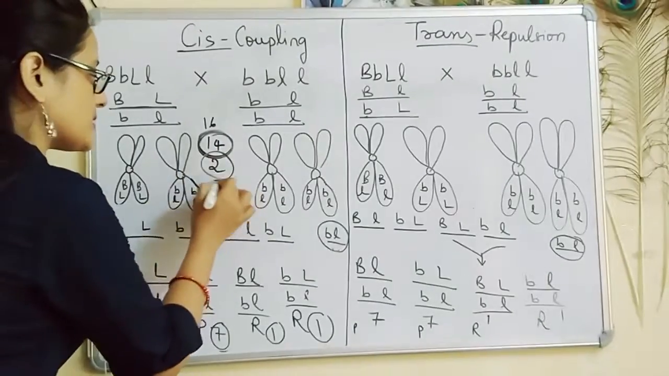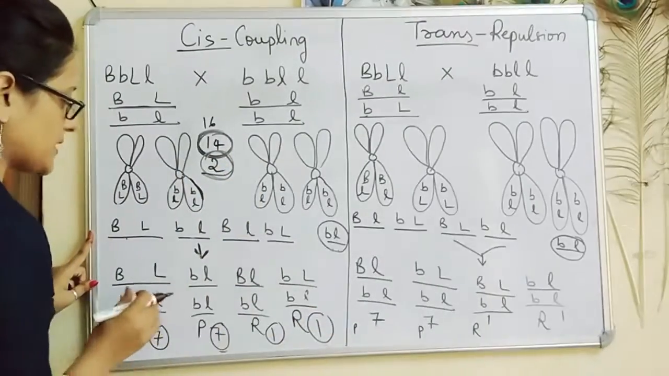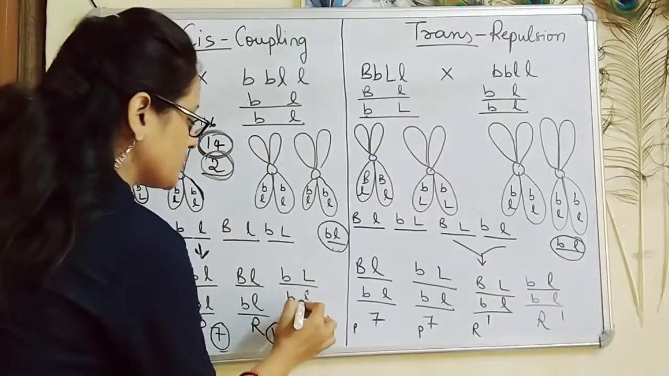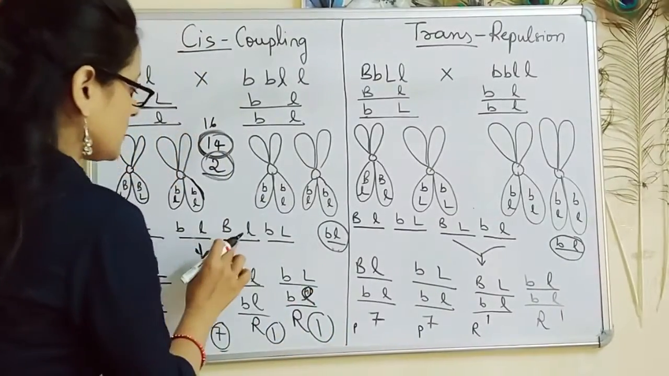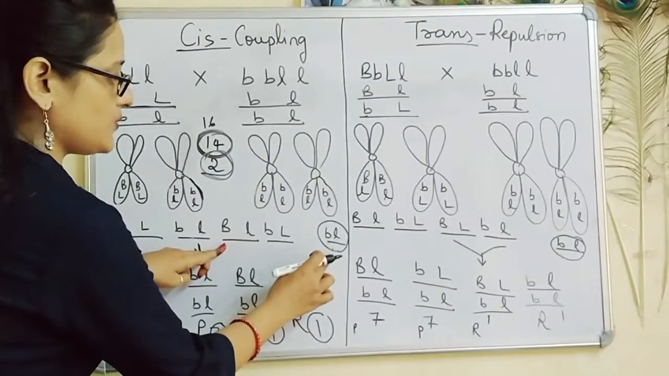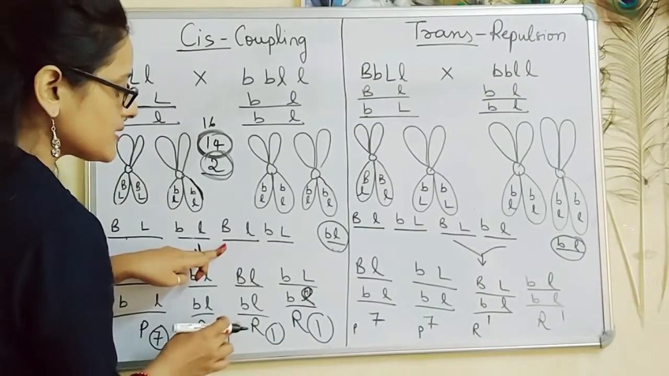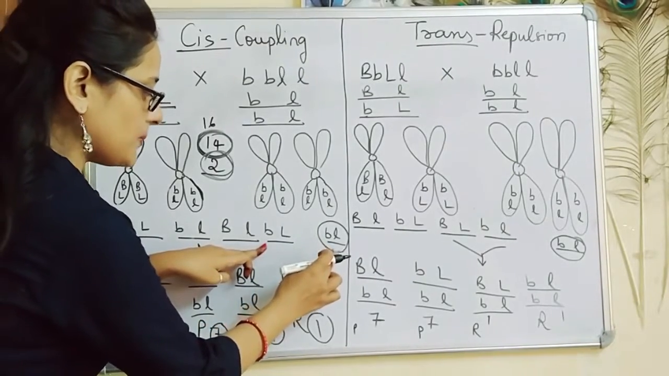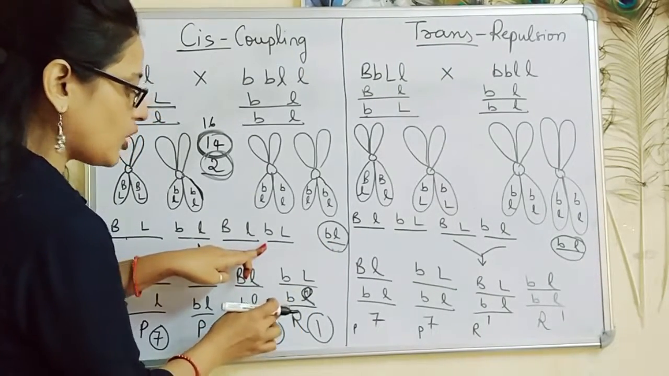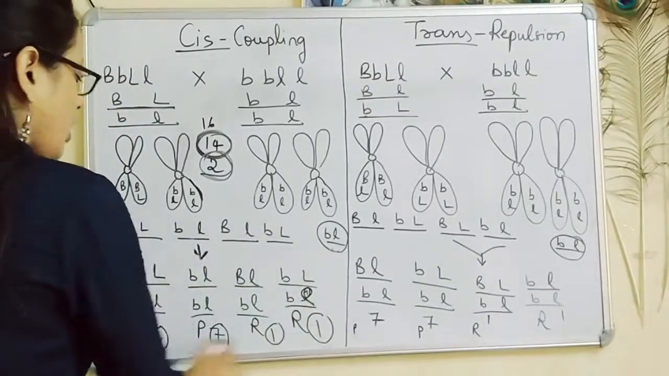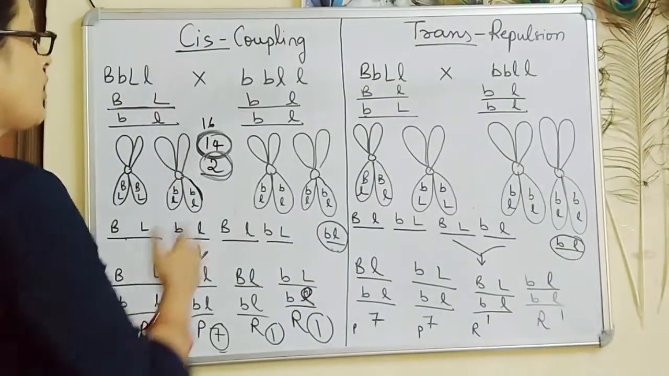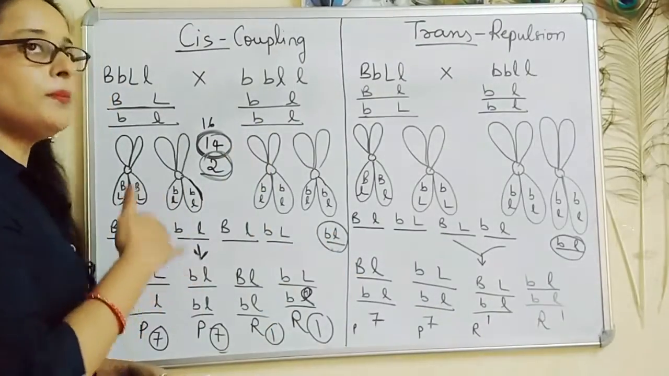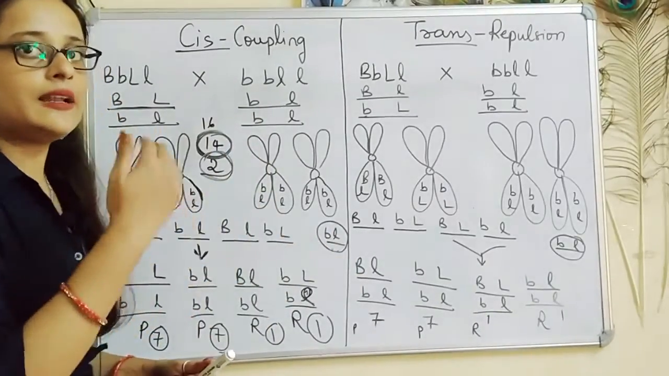In another 2 cases, we will get 4 types of offsprings. Along with these 2 parental offsprings, we will get 2 recombinant offsprings as well. That is, capital B, small l, when it fuses with small b, small l, we will get this type of recombinant offspring. When small b, capital L fuses with small b, small l, we will get this type of recombinant offspring. So over here, the offsprings produced are the sum total of both types. And naturally, the offsprings will be more of parental type rather than recombinant type.